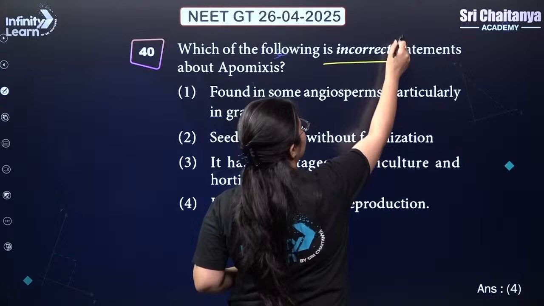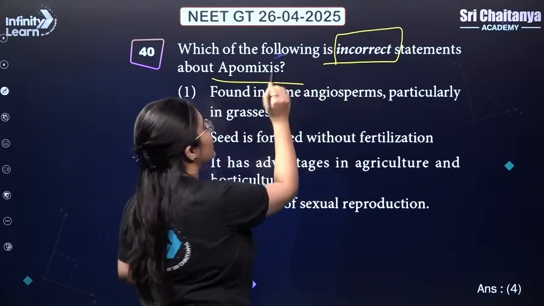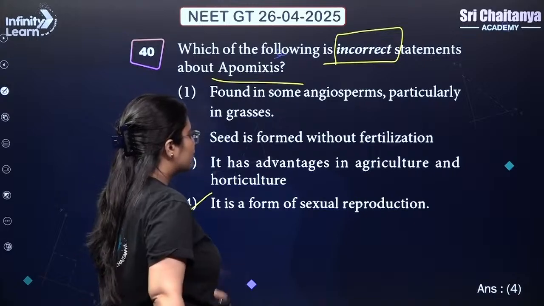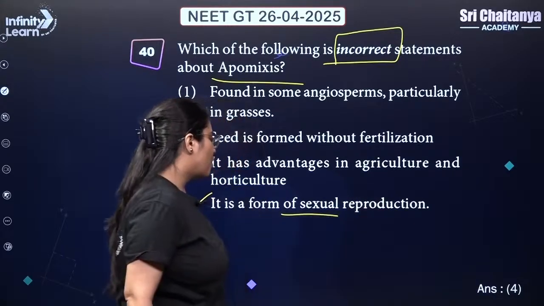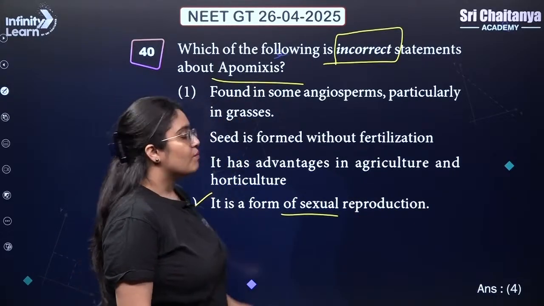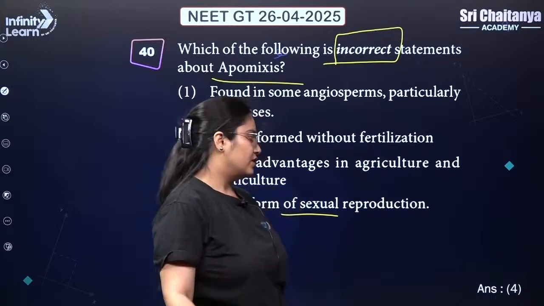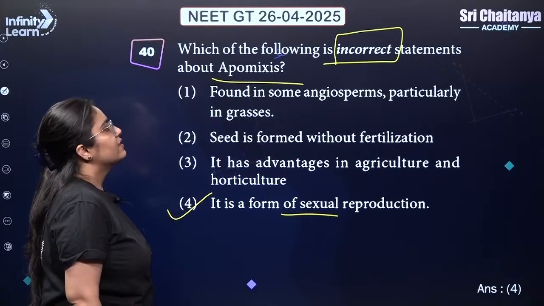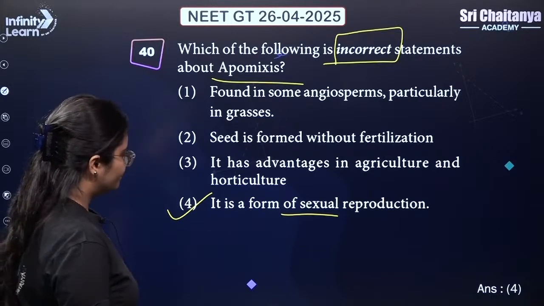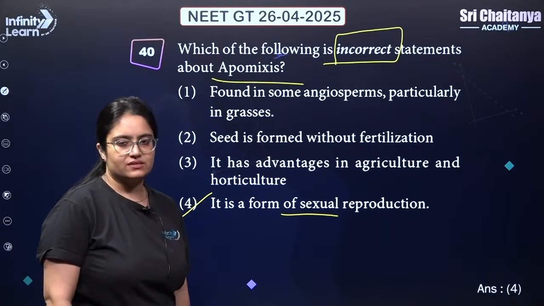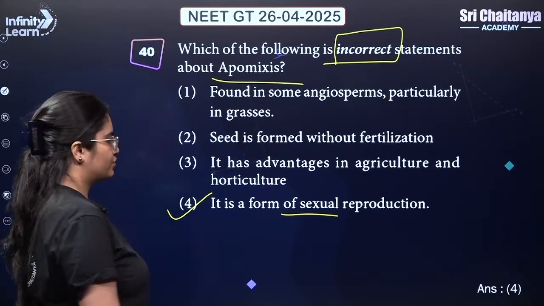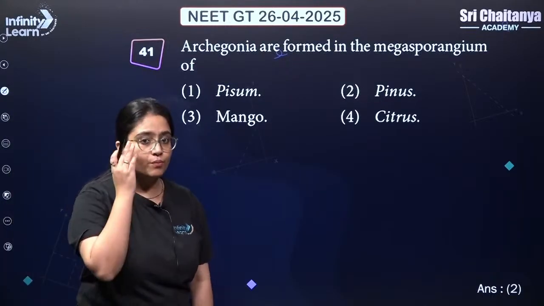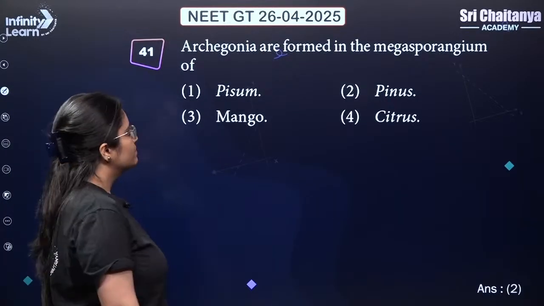Which of the following is incorrect statement about apomixis? So the fourth statement, if you see, it is a form of sexual reproduction is wrong because apomixis is a form of asexual reproduction. So writing sexual reproduction for apomixis is incorrect. So answer is 4. Why? Because apomixis is a form of asexual reproduction. Next.